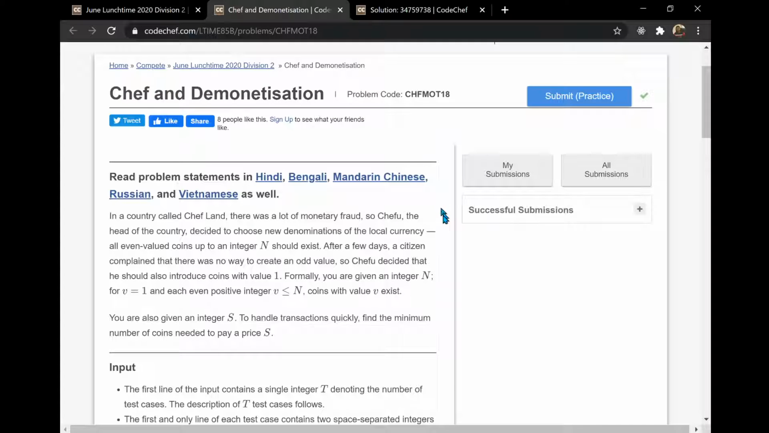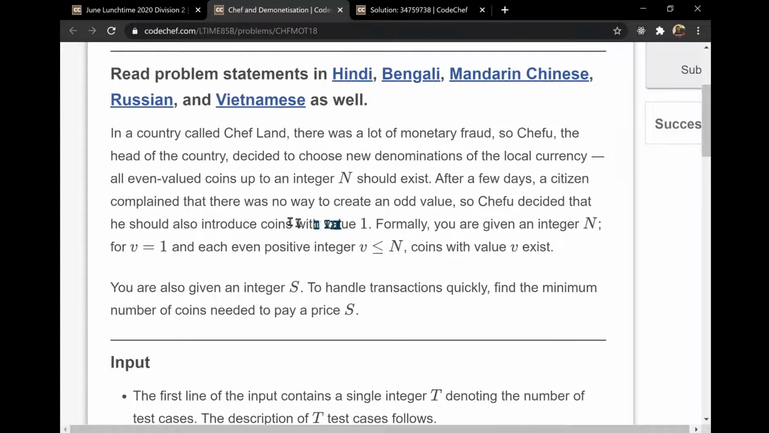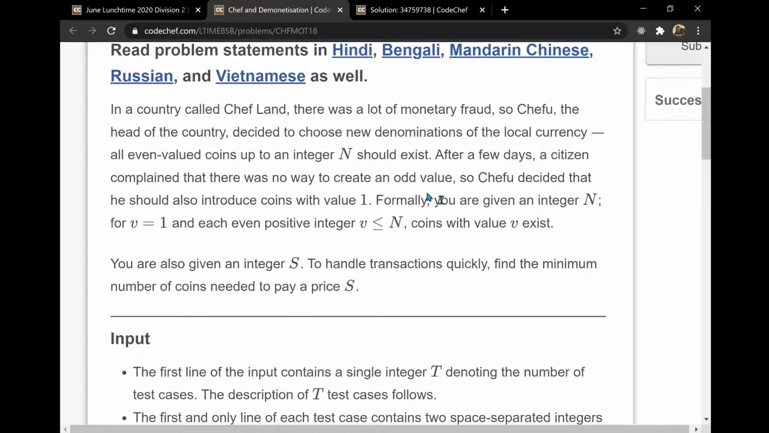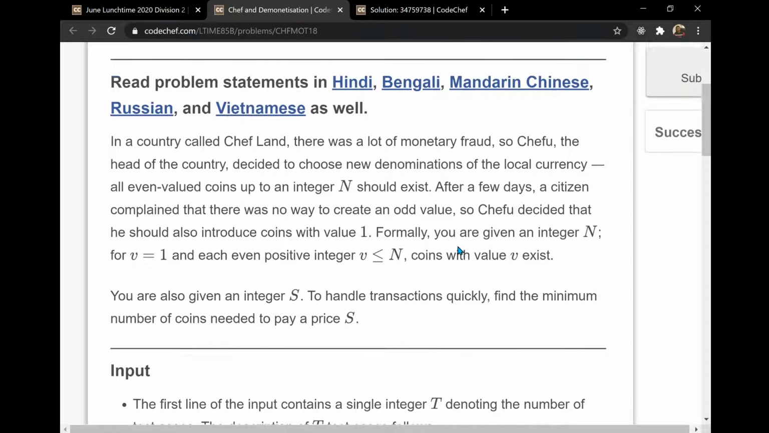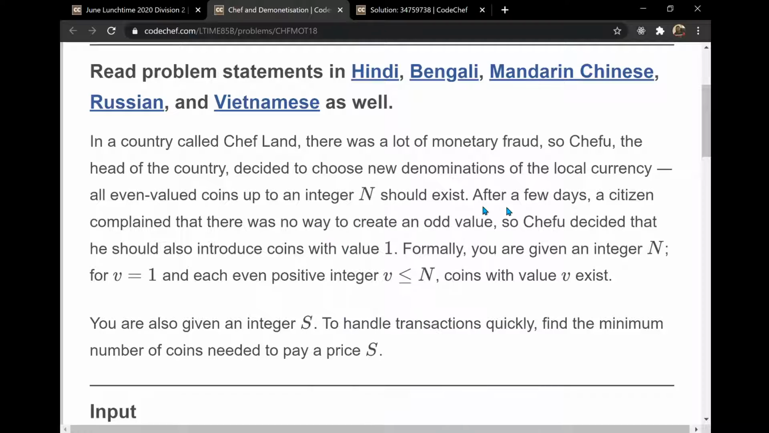In this video we would be discussing the CodeChef June Lunchtime problem, Chef and Demonetization. This was a really great problem which involved just some if and else conditions which we need to balance. So here is the problem statement. You can read the problem, but if I explain it in simple terms, it is something like this. Since there was a fraud in the city, Chefu, the head of the country, decided to discontinue all the odd number currency of the nation.